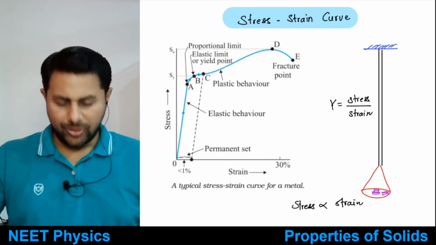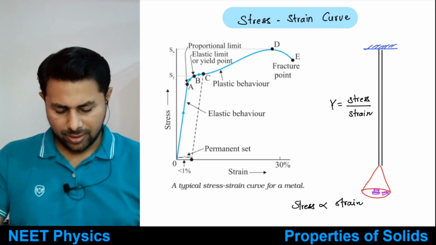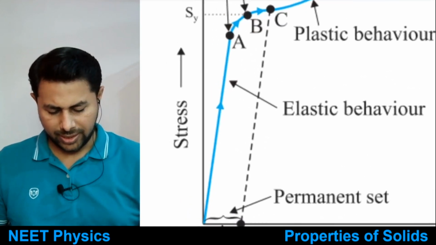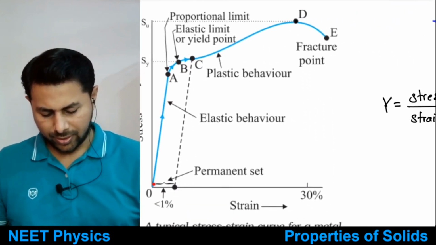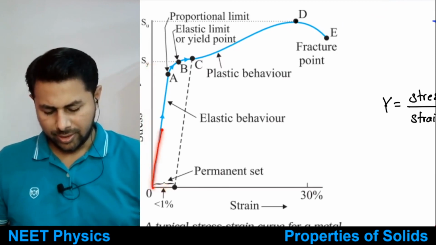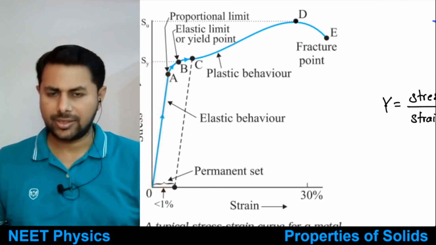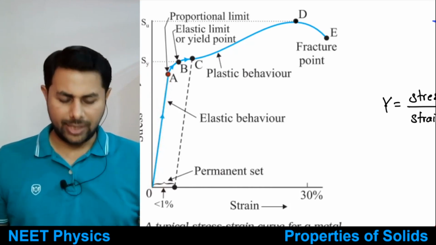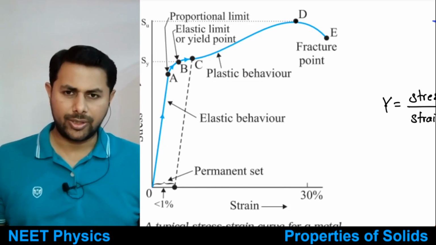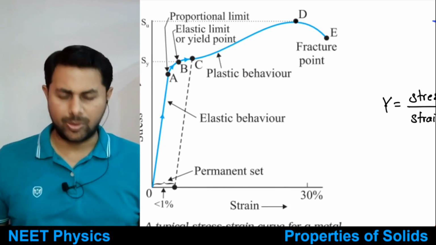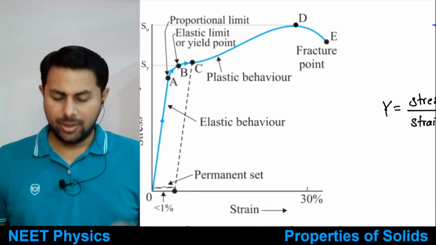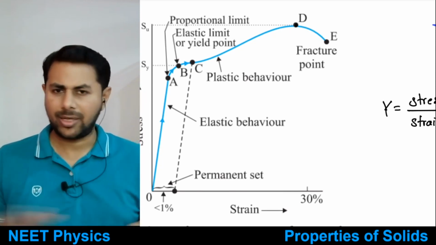Then what are the various points in the curve? So see, initially this curve would be a straight line like this. So to increase the stress, the strain will increase. So it's a straight line graph between stress and strain. Okay, so that's what Hooke's law says. Under the elastic limit, stress is directly proportional to strain, or strain produced is directly proportional to the stress. Hooke's law.